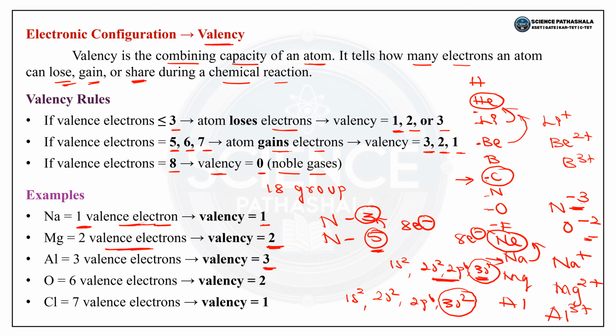So what does chlorine have? 1s2, 2s2, 2p6, 3s2, 3p5. How many electrons are in the outermost shell of chlorine? We have 7 electrons, meaning 7 valence electrons. To make 8, how many are needed? 1 is needed. So what is the valency for chlorine? It is 1. Dear students, this is one of the important concepts. If you have not understood, just comment so that I can clarify this topic.